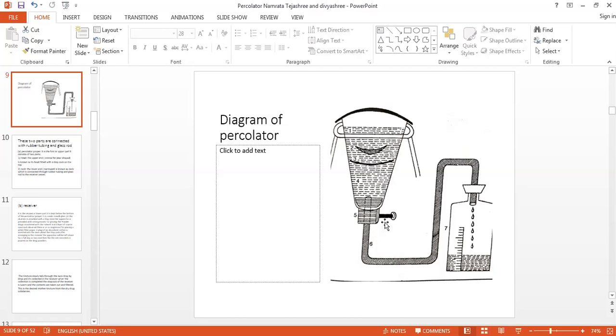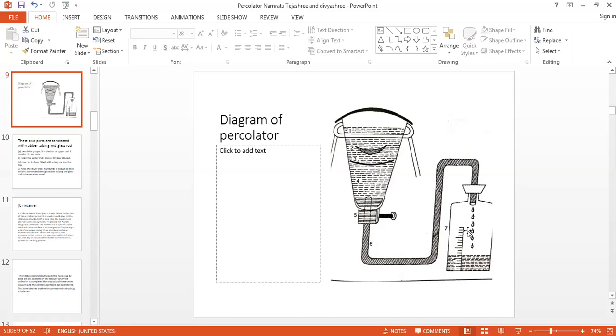After the 24 hours, open this cork. You will get the mother tincture in the receiver through this tube. It should be 10 to 30 drops per minute, so slowly it will get collected. But the procedure is not over here. The last drop should be collected. If it is not collected properly or some part remains behind, then again you have to add sufficient menstruum to cover the mass of drug substance in the percolator.